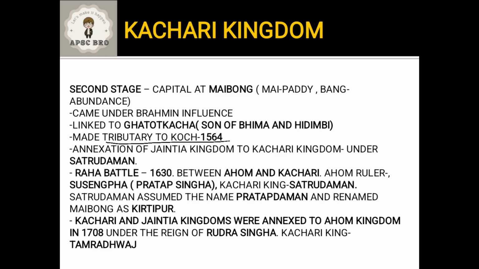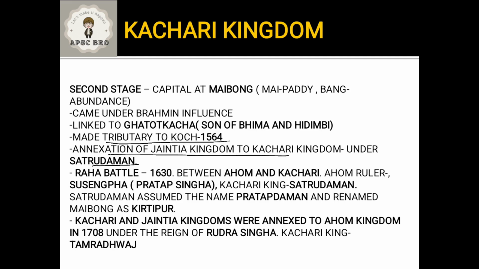Now, there was one important ruler of the Kachari kingdom. He was Shotrudaman. He was a very strong ruler. After the death of Naranarayan and the downfall of Koch kingdom, the Kachari kingdom again became independent. It was a tributary to Koch in 1564, but later it again became independent. Shotrudaman was a very strong ruler of Kachari kingdom. He annexed the Jaintia kingdom to the Kachari kingdom.